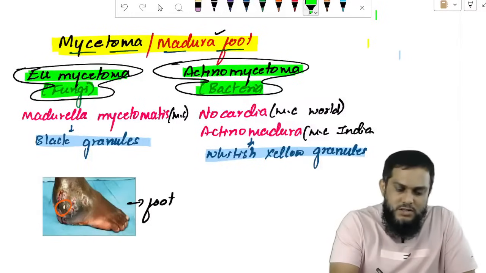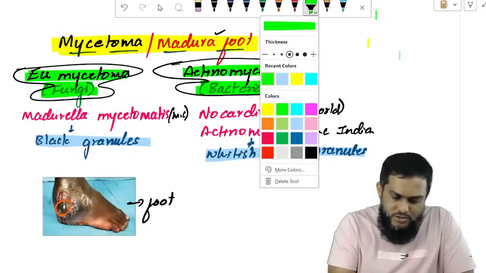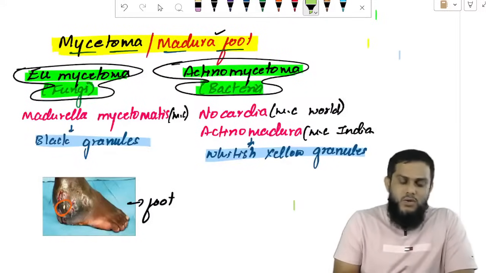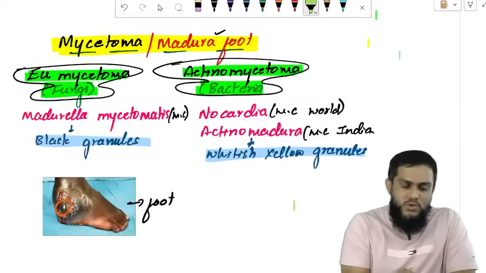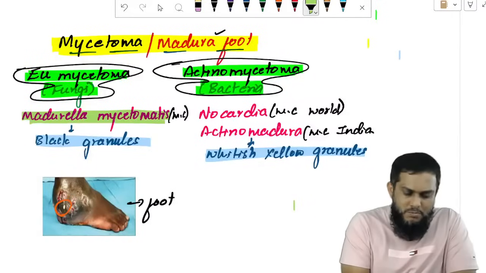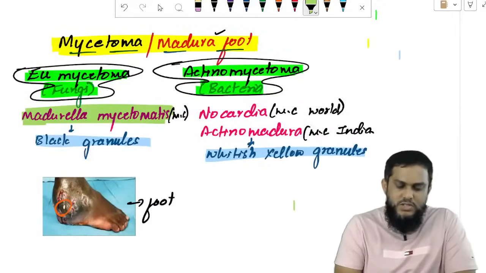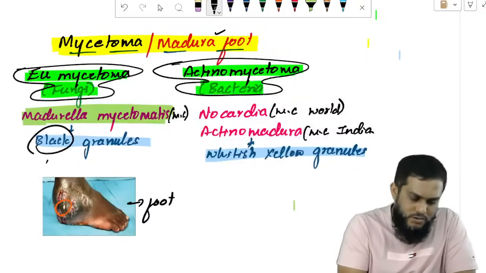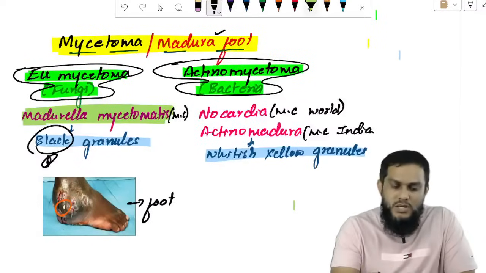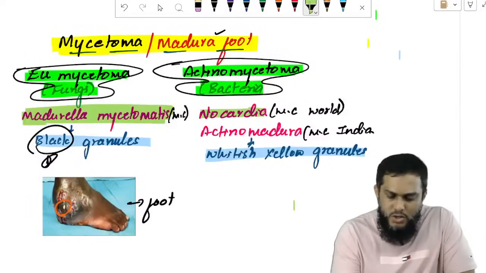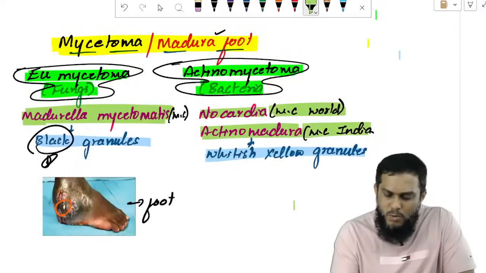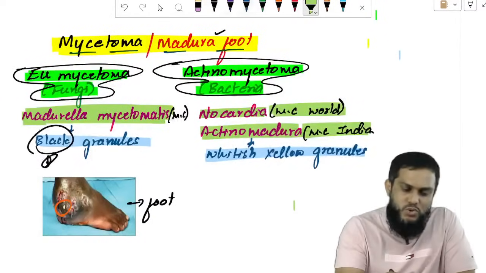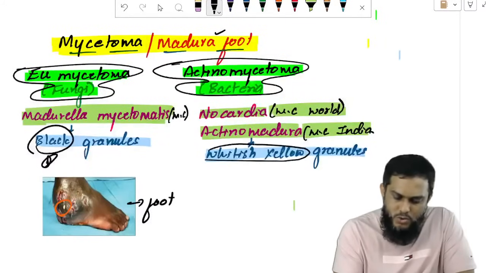Which fungus causes eumycetoma, the most common one? Madurella mycetomatis is the most common fungus causing eumycetoma and produces black color granules. Yes, this is important. And which bacteria causes actinomycetoma? Nocardia, which is most common in the world, and Actinomadura, which is most common in India. They cause actinomycetoma and produce whitish yellow color granules.